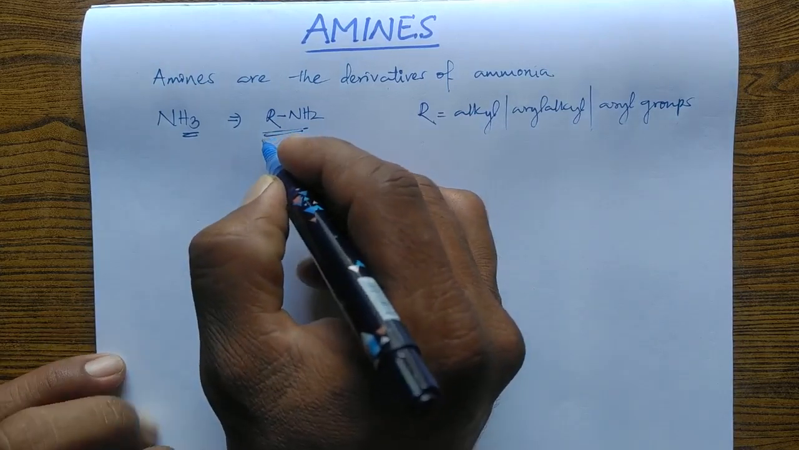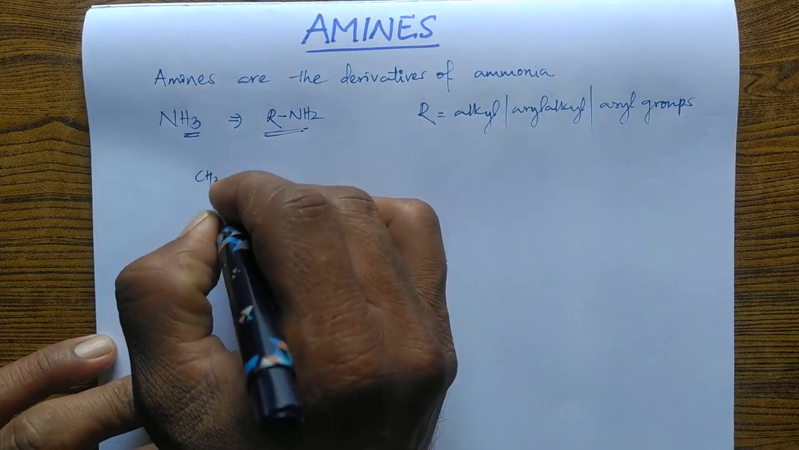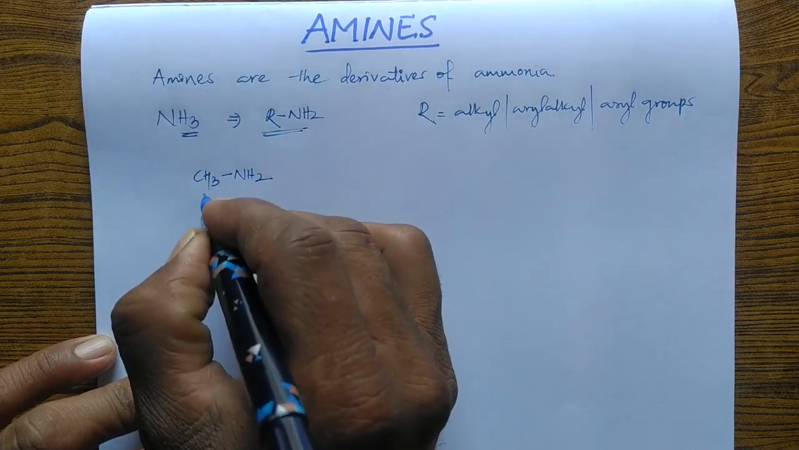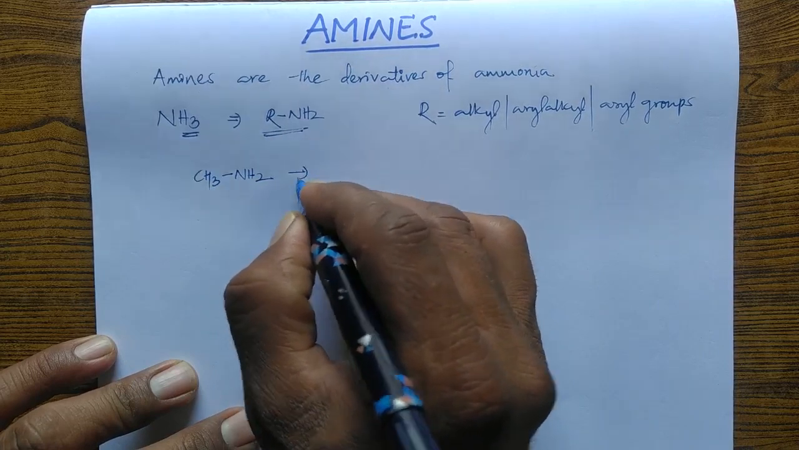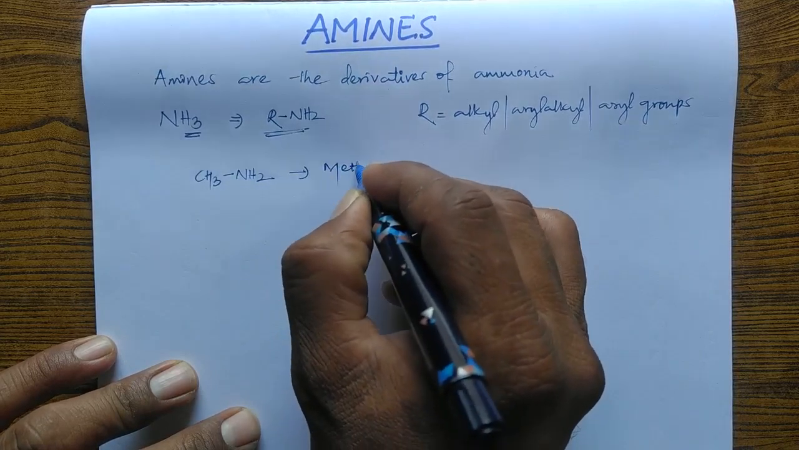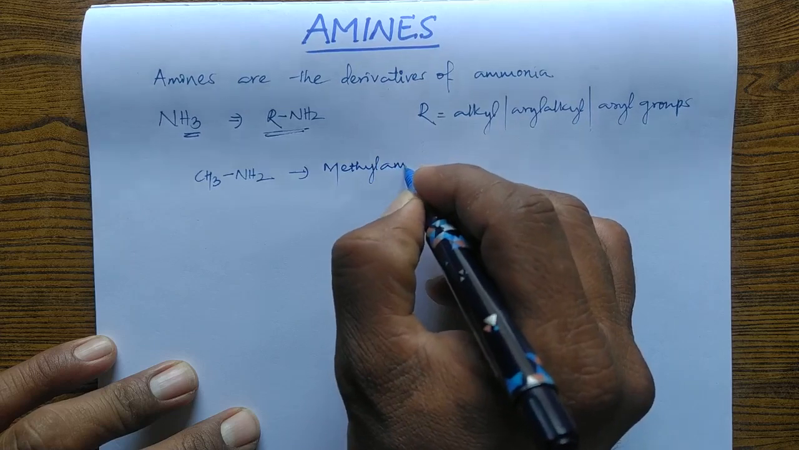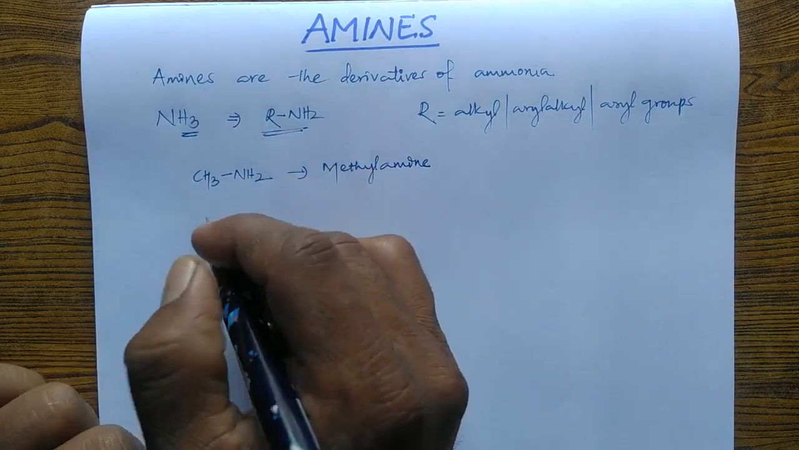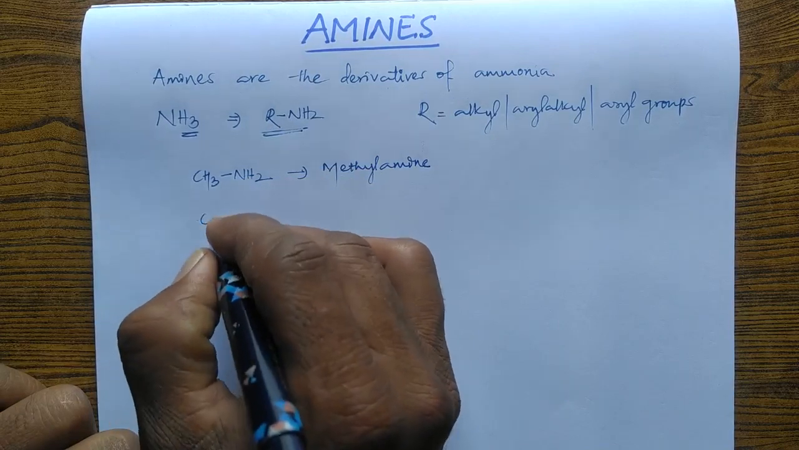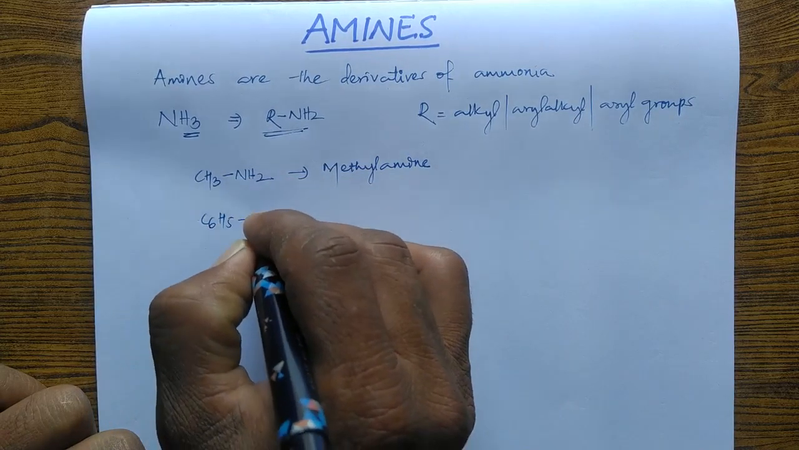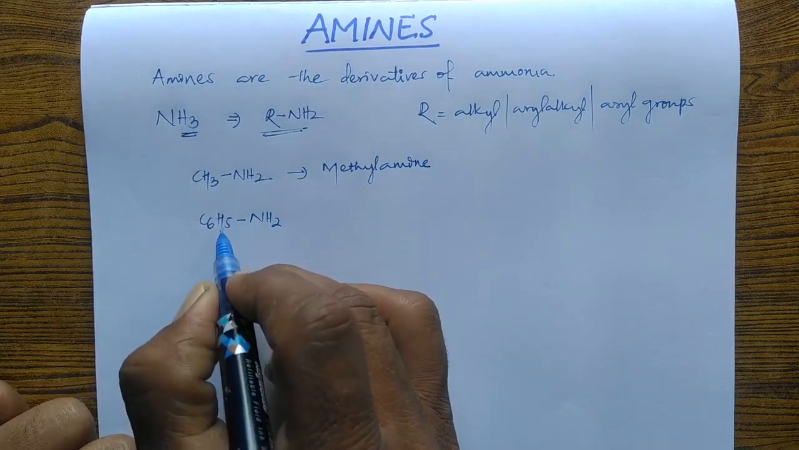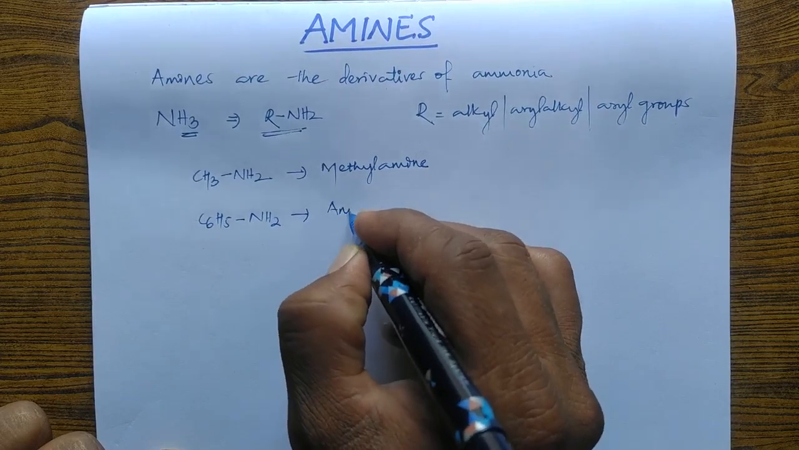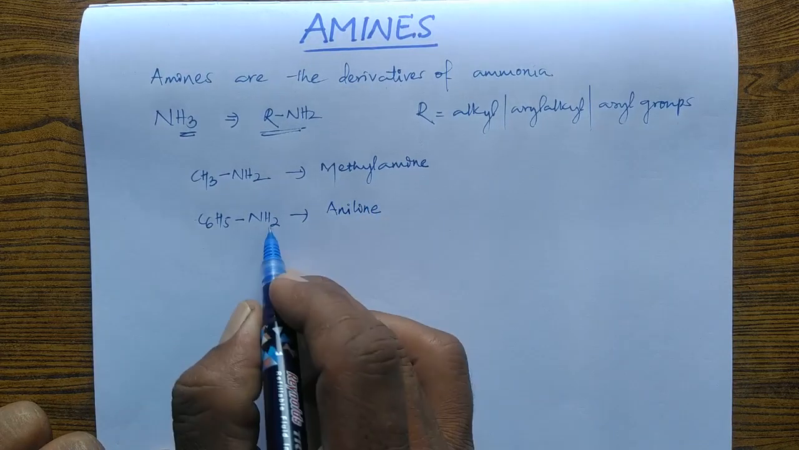You can replace this R by any alkyl group, for example CH3NH2. I have replaced this R by CH3 group, so this compound is called methylamine. You can replace this R by another group also, if I write C6H5NH2. This is the benzene ring, so we generally call it aniline, or we can also call it benzenamine.